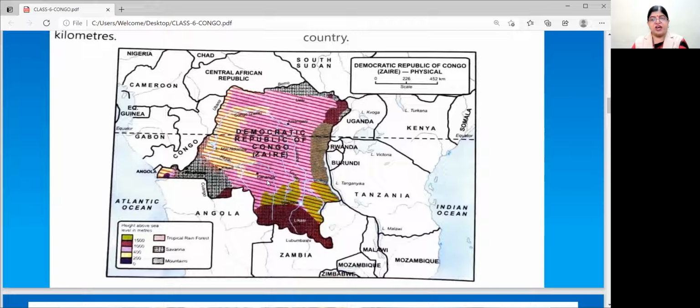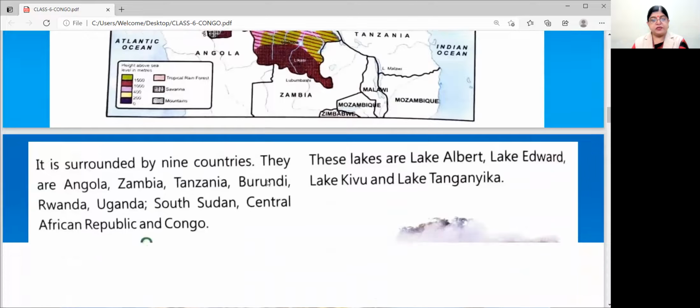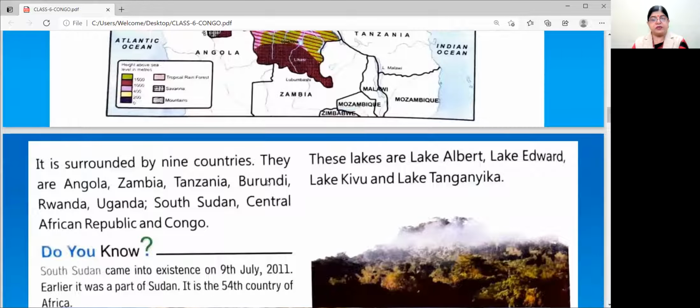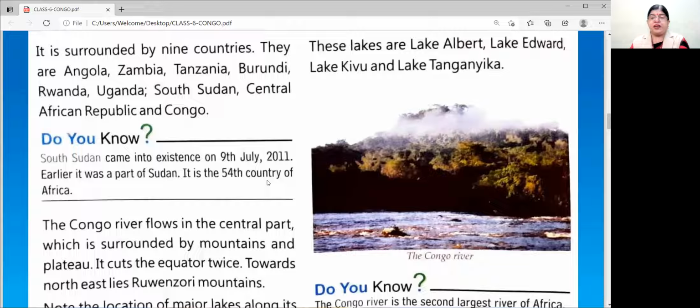We can say DRC, Democratic Republic of Congo. So it is surrounded by 9 countries. They are Angola, Zambia, Tanzania, Burundi, Rwanda, Uganda, South Sudan, Central African Republic, and Congo.